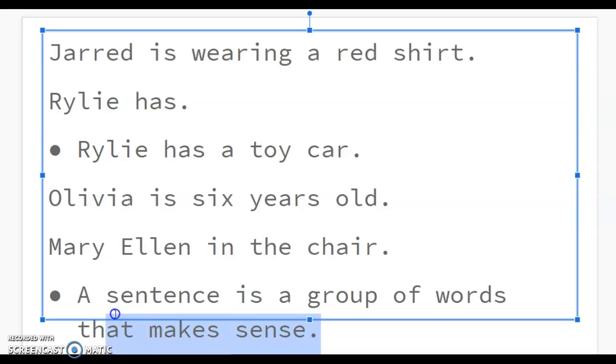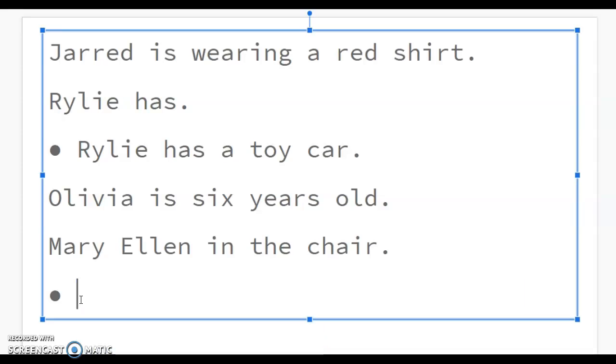Today we are going to be looking at sentences and discussing them to see if they make sense or not. So let's look at the top first. Jared is wearing a red shirt. Riley has. Both of these are two different sentences. I want you to think which one sounds complete and makes sense and which one does not. Jared is wearing a red shirt and Riley has.